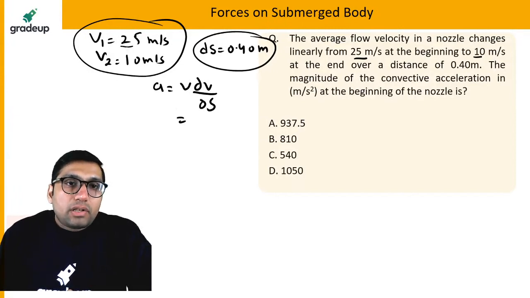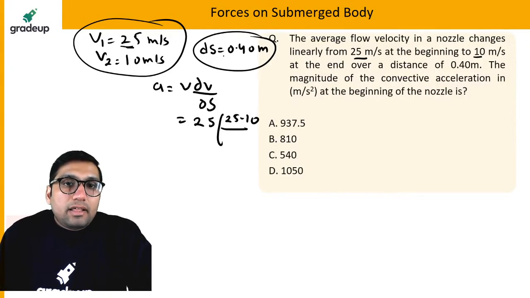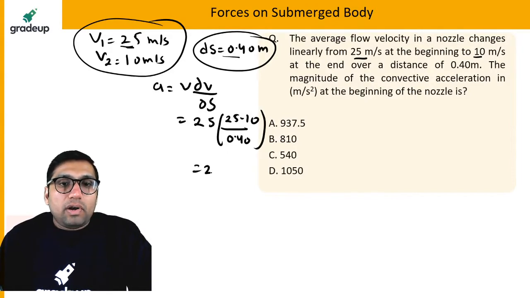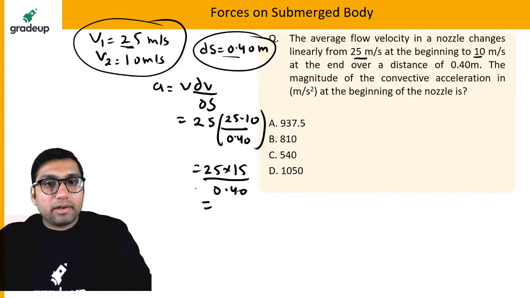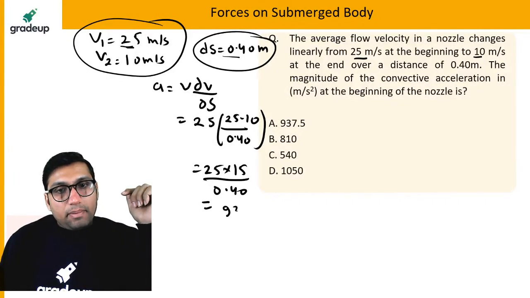Initial velocity is 25. Change of velocity is equal to 25 minus 10, and displacement is equal to 0.40. So it is a very simple question. This will be 25 into 15 divided by 0.40. You'll get the answer. What is the answer? Tell me everyone. You'll be getting 937.5 meter per second square.